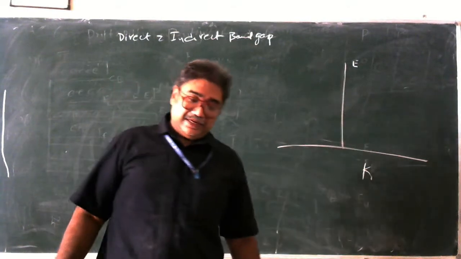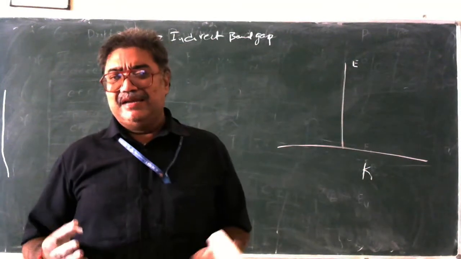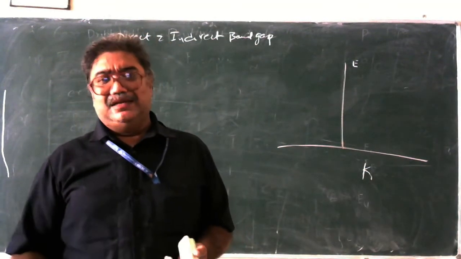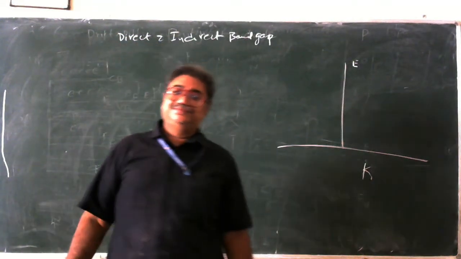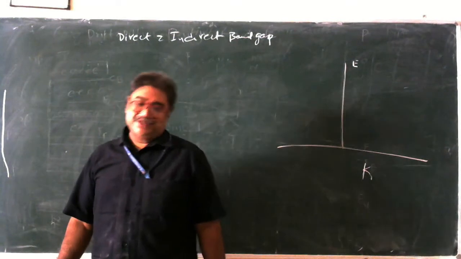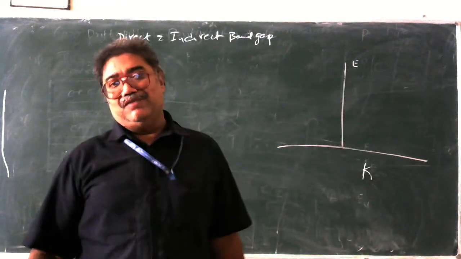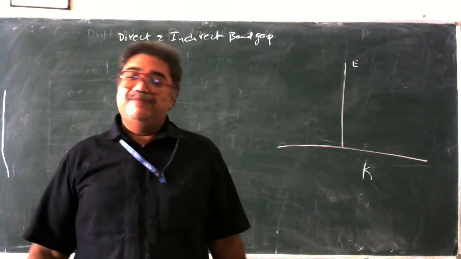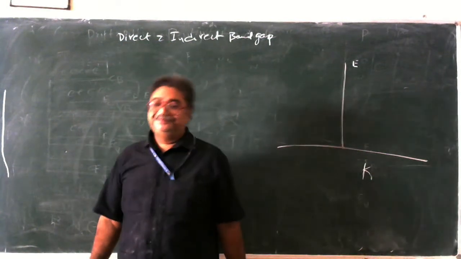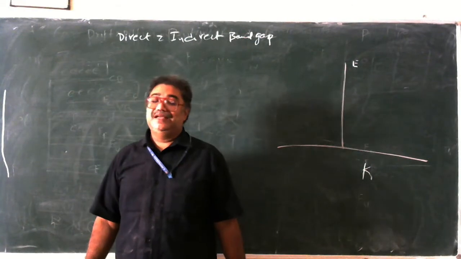To know what the direct and indirect band gap is, first, what is the band gap? Band gap is the gap between the bands. And how many bands do we have? Only 2 bands. What are they? Of course, the valence band and the conduction band. There are no other bands. Allowed energy level, forbidden energy level. One of the allowed energy levels we call the valence band. The other allowed energy level we call the conduction band. And between them there is a gap, and we call it the energy band gap.